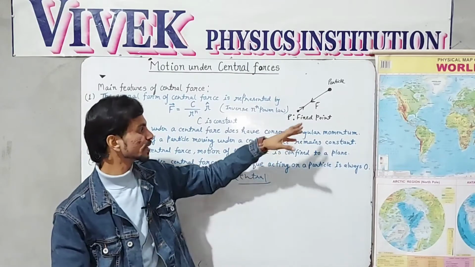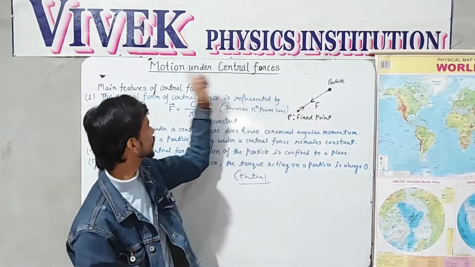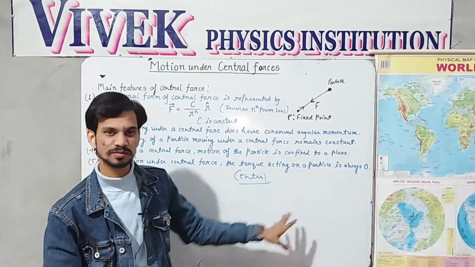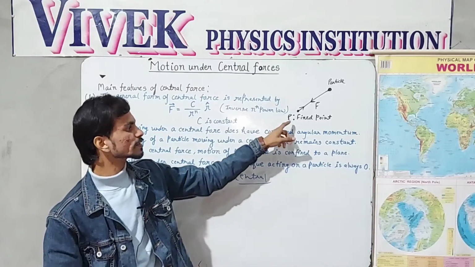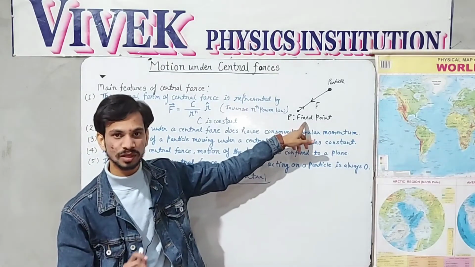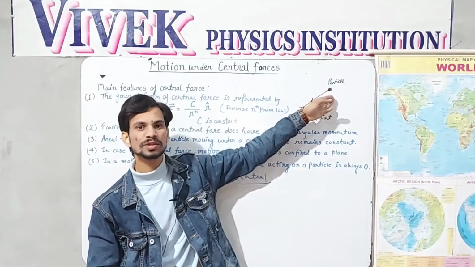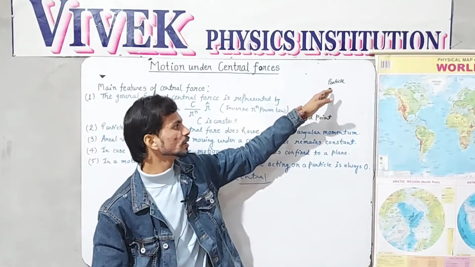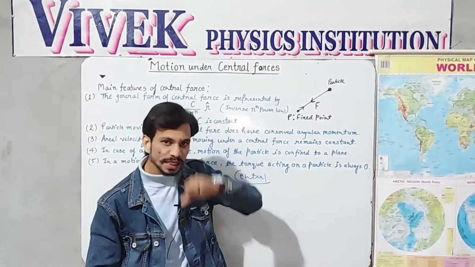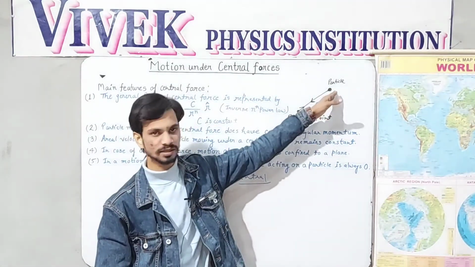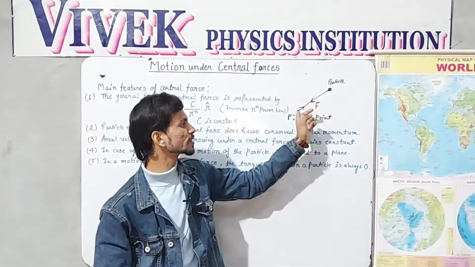So just consider this point. This is a fixed point in my frame of reference. My frame of reference is always this whiteboard. Okay, this is fixed point P. Let us consider there is a particle which is free to move in any direction. We are considering the motion of this particle in the context of this point P.